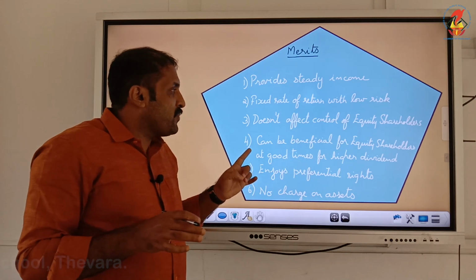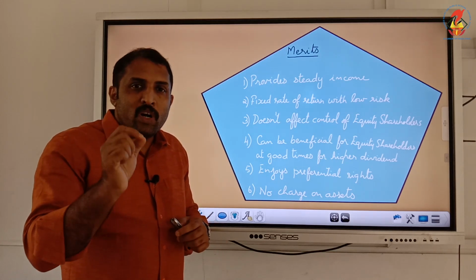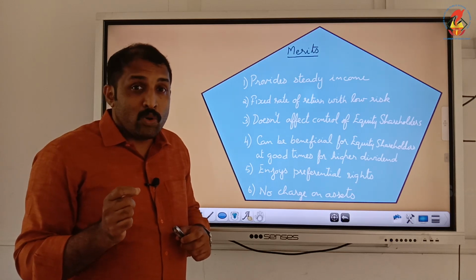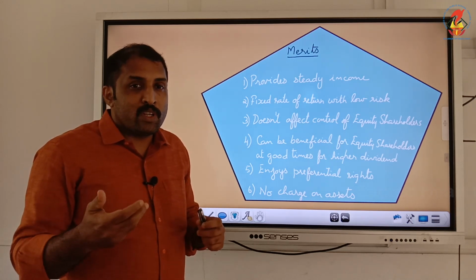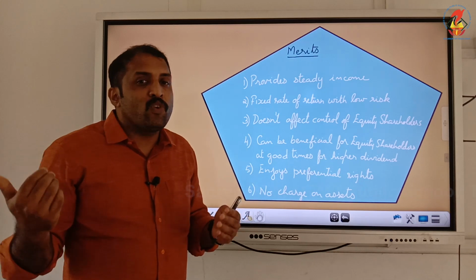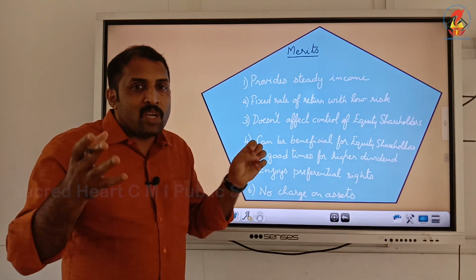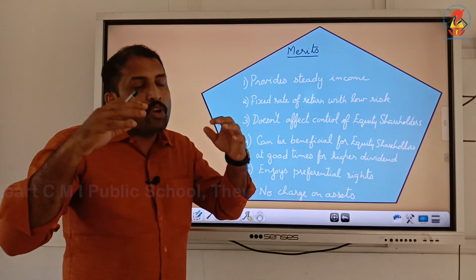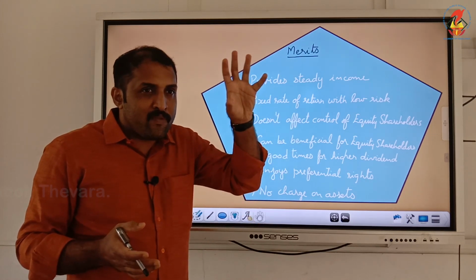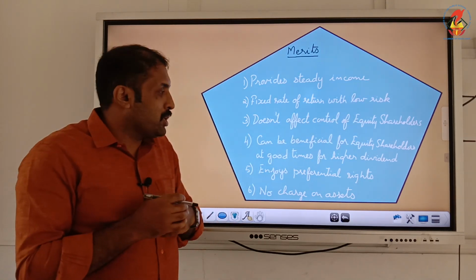Fourth one is that it can be beneficial for equity shareholders at good times for higher dividend, because preference shareholders are to be paid only a fixed rate of dividend, whereas equity shareholders can have whatever is remaining. If earnings are more after making payments, whatever is remaining is for equity shareholders. So equity shareholders can benefit after paying that fixed rate to the preference shareholders. So it can be indirectly beneficial for equity shareholders.